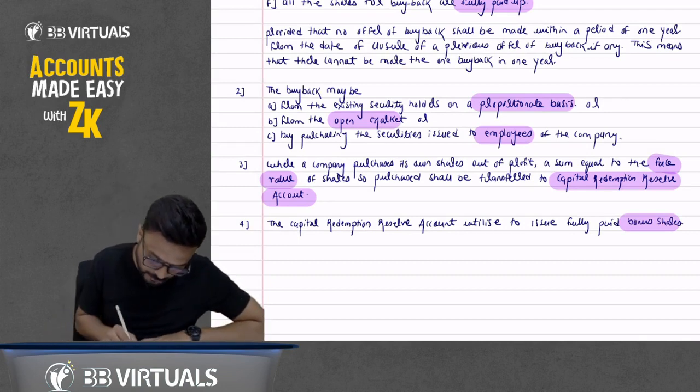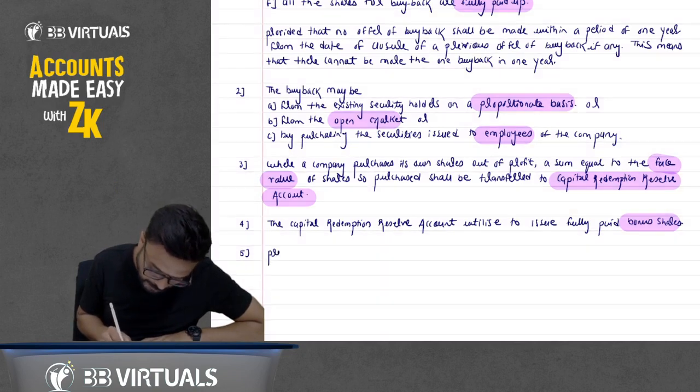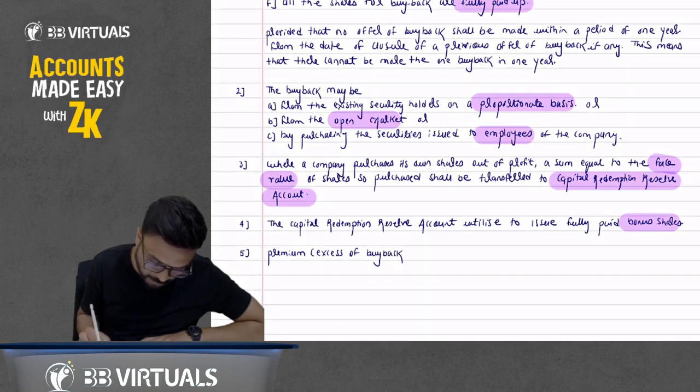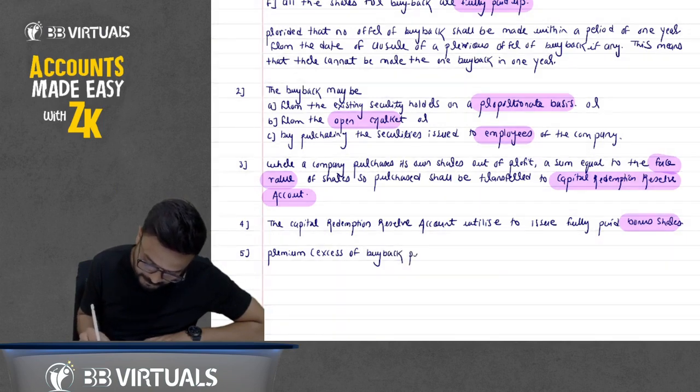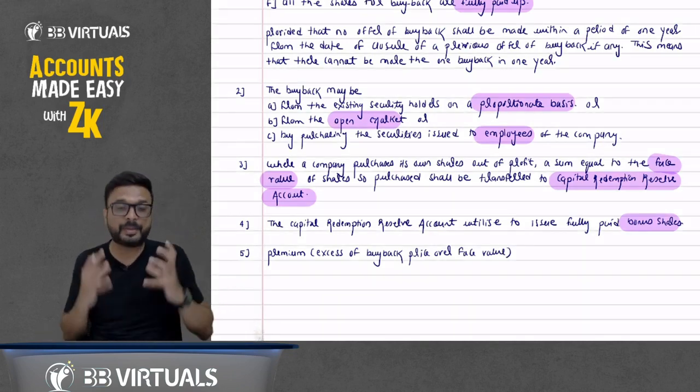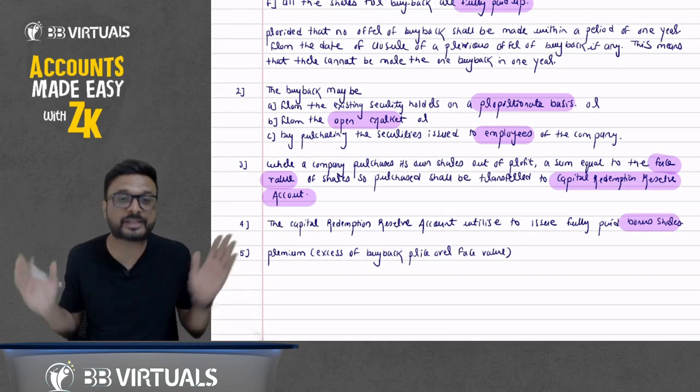Okay. Now write down the 5th point here. Premium. Write down premium. That is the excess of buyback price over face value. What do you mean by premium here? I'm not talking about securities premium here.